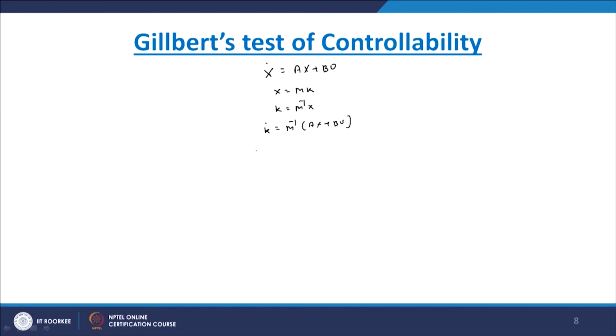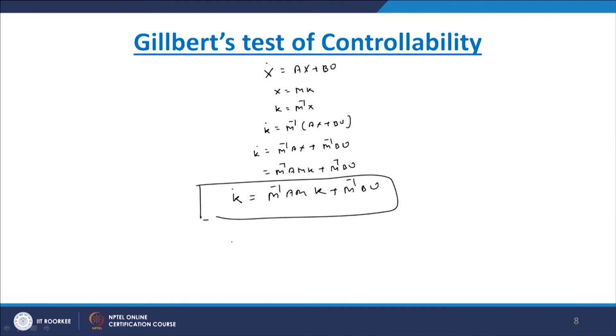Afterward we can write k dot equals M inverse A x plus M inverse B u, and now in M inverse A, what is x? x equals M k. So, k dot equals M inverse A M into k plus M inverse B into u, and this is nothing but k dot equals A bar k plus B bar into u.